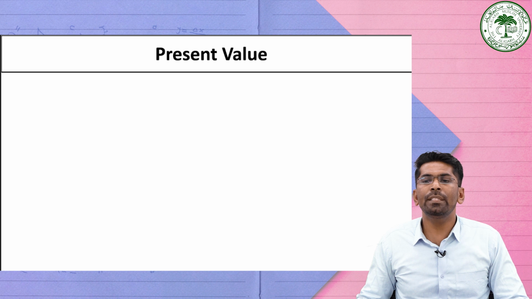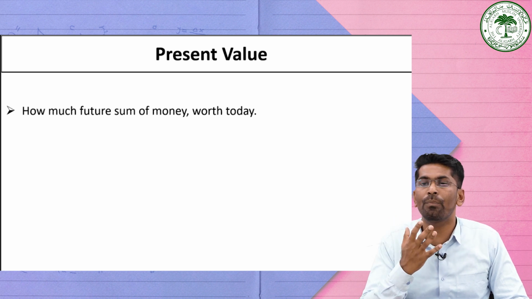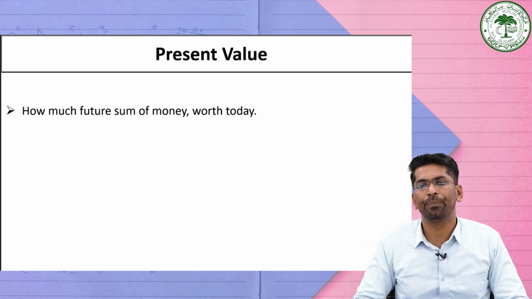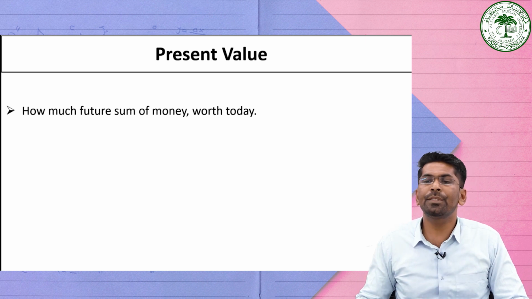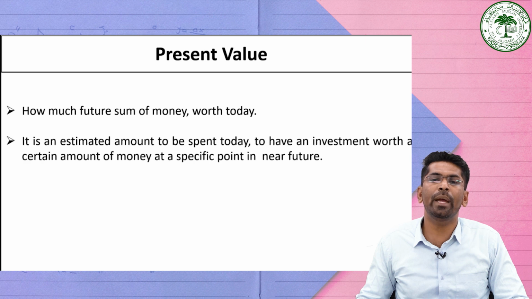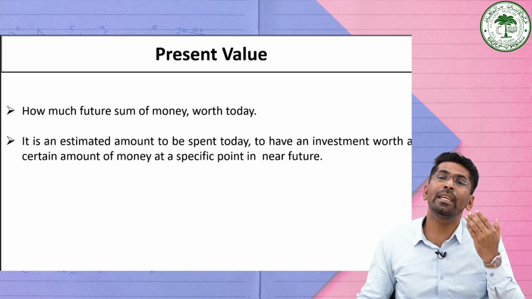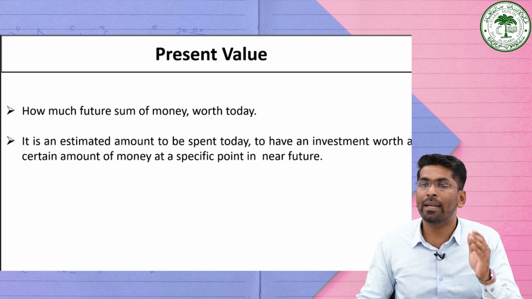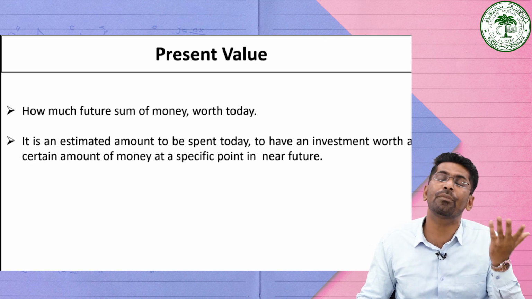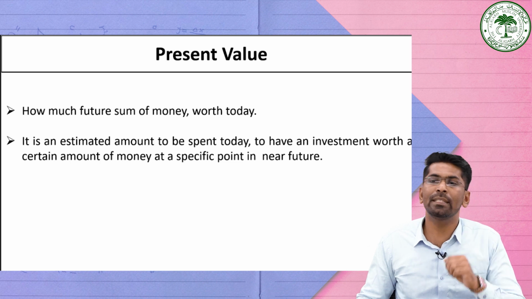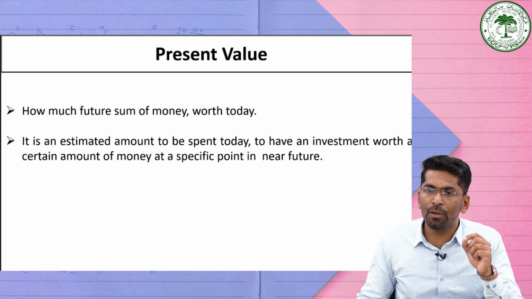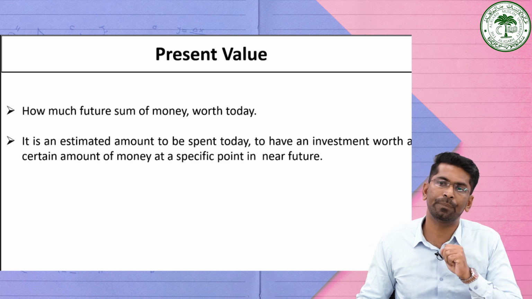The present value is nothing but how much your future sum of money is worth today. It is an estimated amount to be spent today to have an investment worth a certain amount of money at a specific point in the near future. So simply we can say that it is the current value of the future amount.